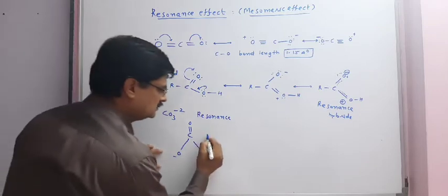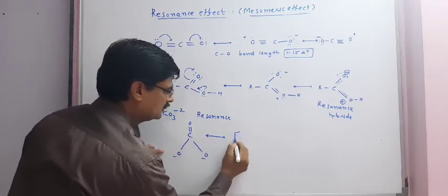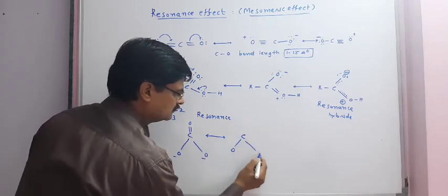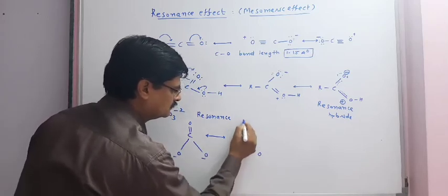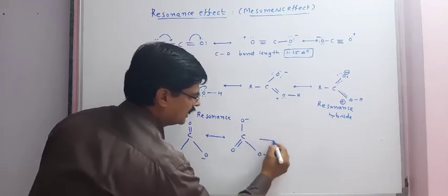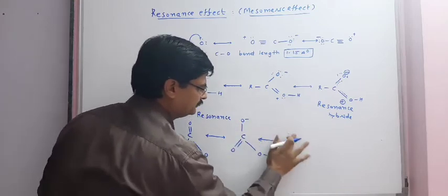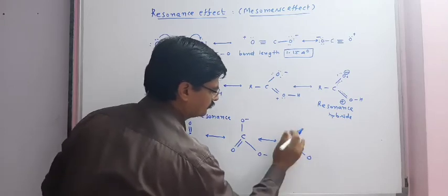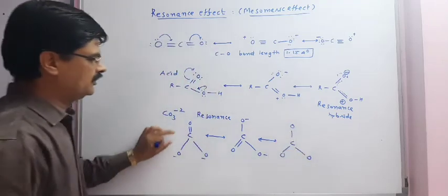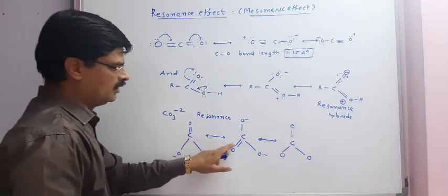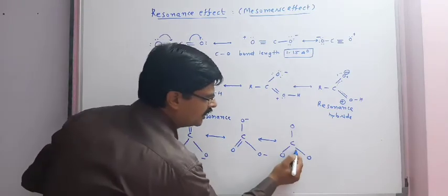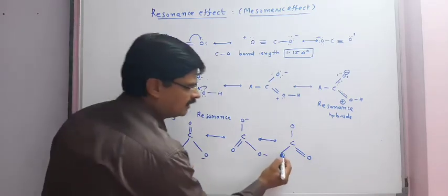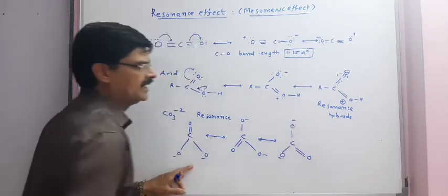One structure, then another structure, and then the third structure. Now see, we can see there is a double bond here, here also a double bond. Now we will get a double bond here. So in total these three resonating structures are possible in the carbonate ion CO3 2-.